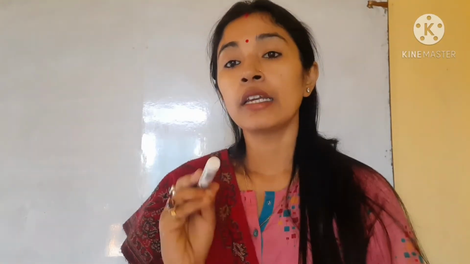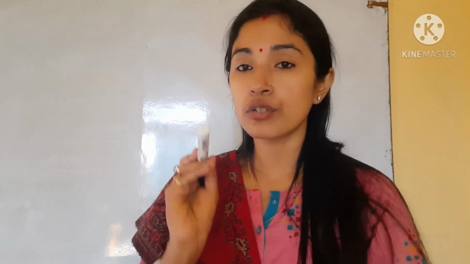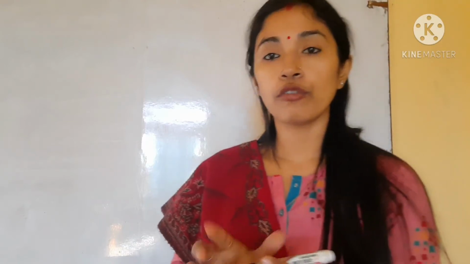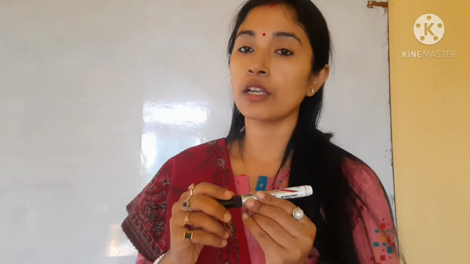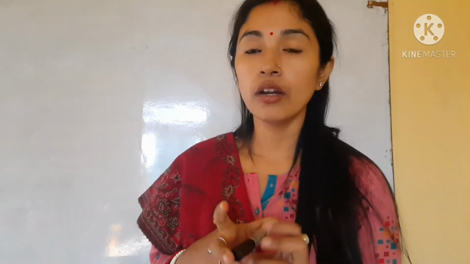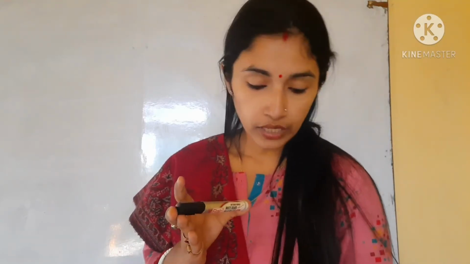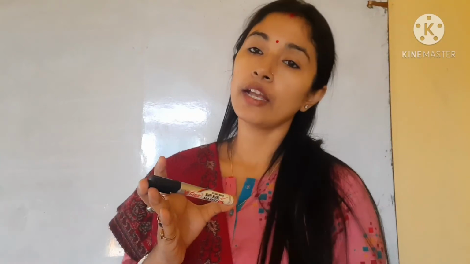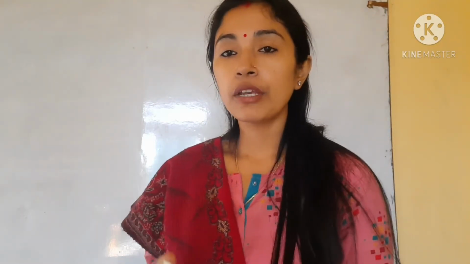And next come to the actual. Actual is the correct measurement. For the correct measurement you have to use your scale for measuring the length of your pencil. That way you will get your actual measurement, the correct answer. That correct answer you have to write in actual. Then the next column is difference.